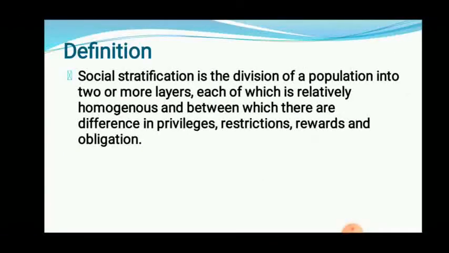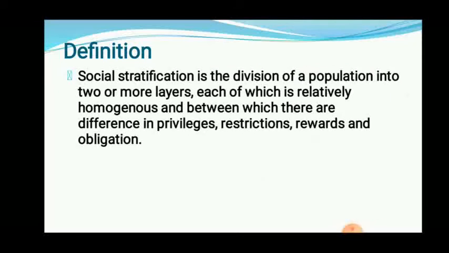Here it is said that it is the division of population into two or more layers. Two layers are there: higher class, lower class. Each of which is relatively homogeneous. If you take the higher class society, why are we going to call them higher class? Because they have that much income. Lower class people, why are we going to call them lower class? Because that kind of condition is present in their home. So homogeneity is there within each layer, and between them there is a difference.